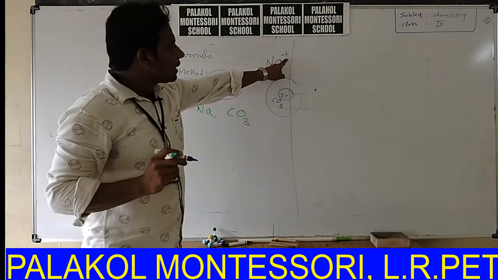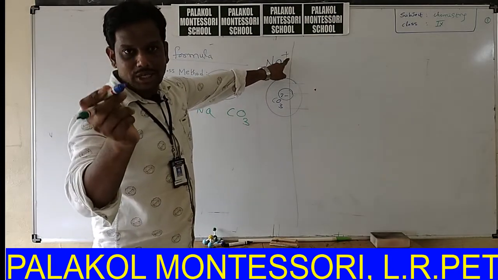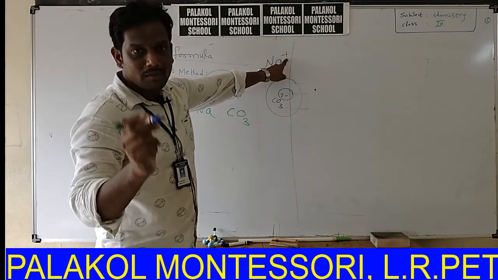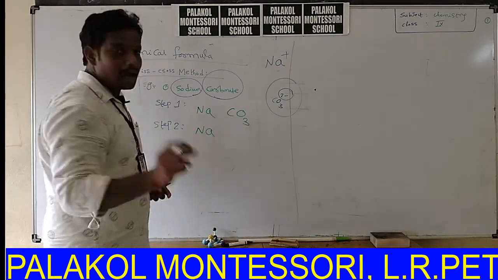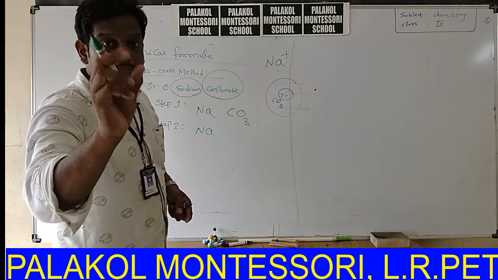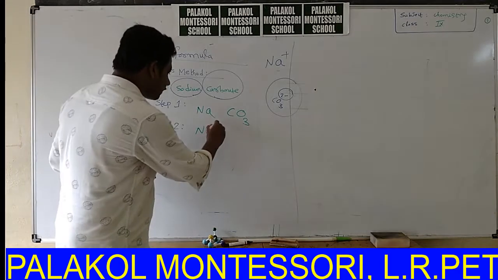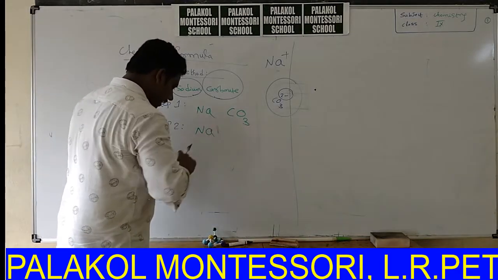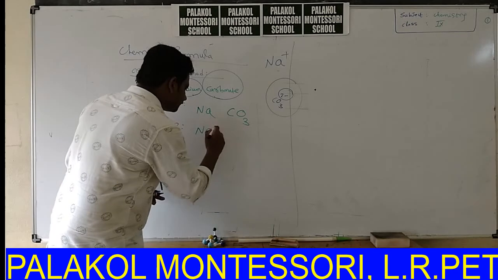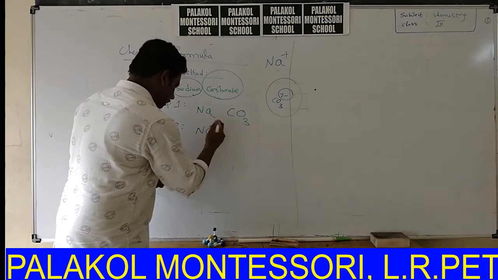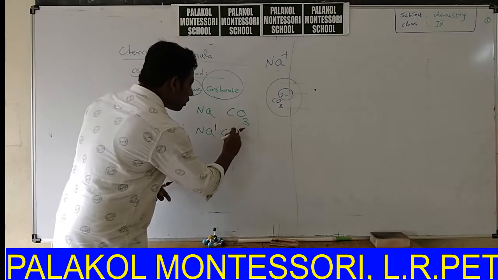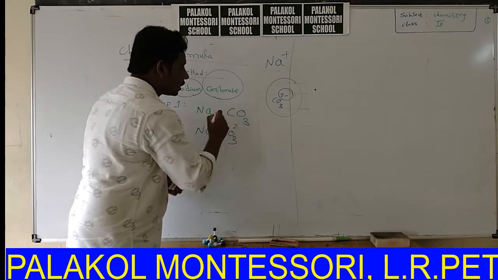The charge present on sodium is called its valency. Here how many plus ions are there? Only one. So write 1. Write the valencies of atoms on top of their symbols. This is sodium valency 1. This is carbonate valency 2.